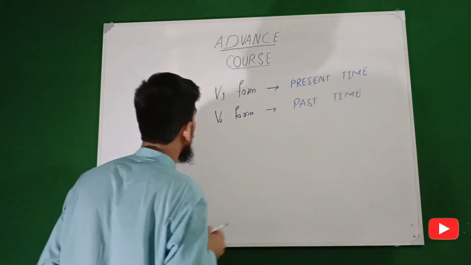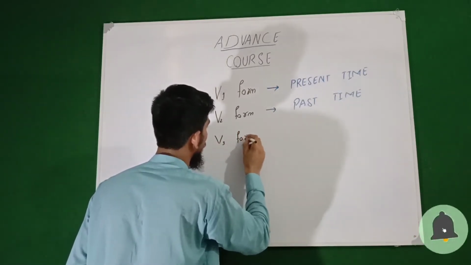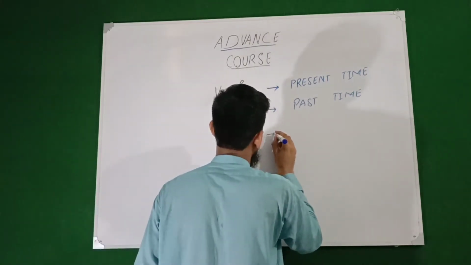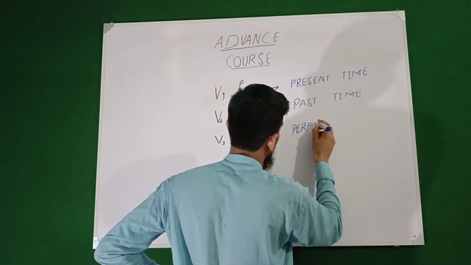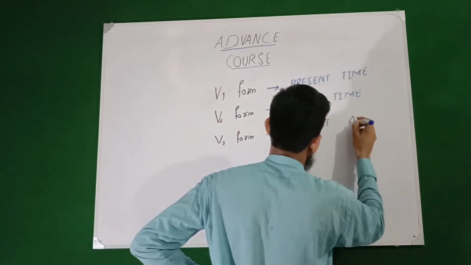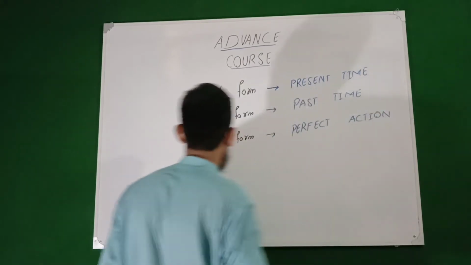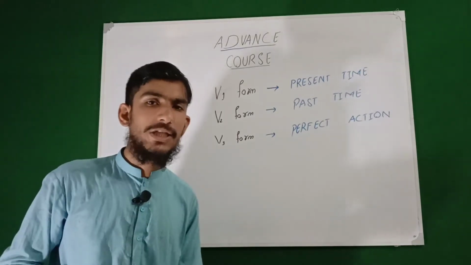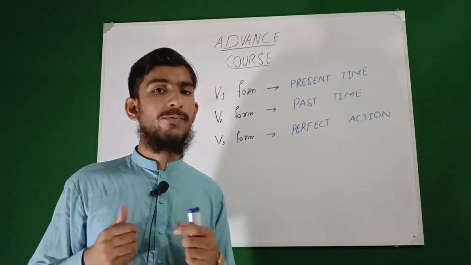While word third form, according to grammarians, shows us perfect action. So word first form basically shows us present time, the word second form basically shows past time, and according to grammarians, word third form basically shows us perfect action.